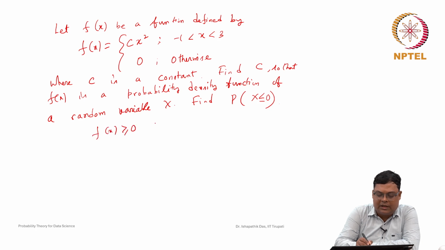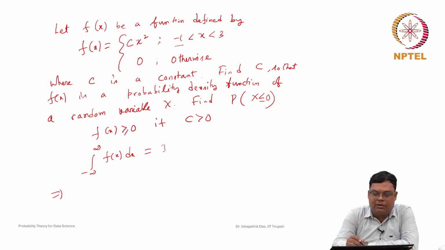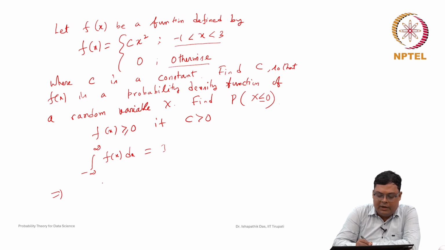f(x) is greater than or equal to 0 if c is positive. Now, the second property is that if you take the integration from minus infinity to plus infinity of f(x) dx, this should be equal to 1. Now, if you do the integration, because you can see that this is non-zero only in this interval possibly, otherwise it is 0, so we will divide this whole interval in this way.